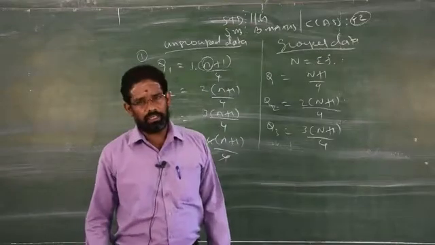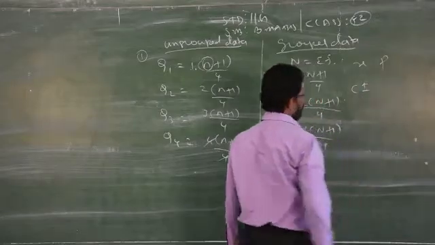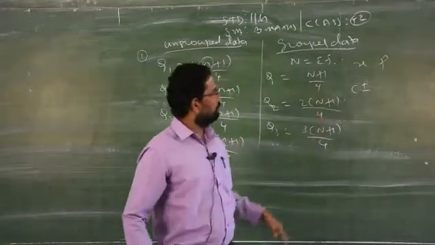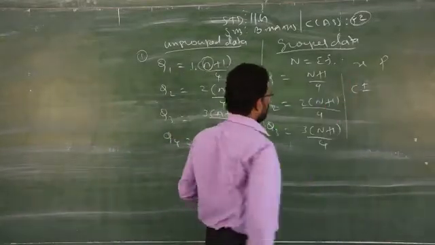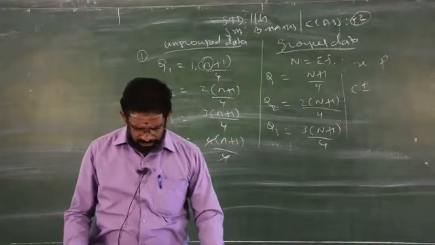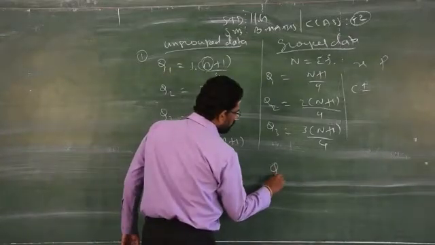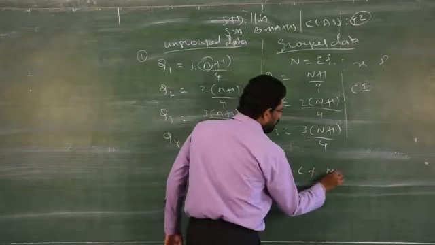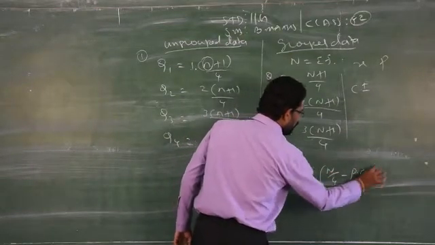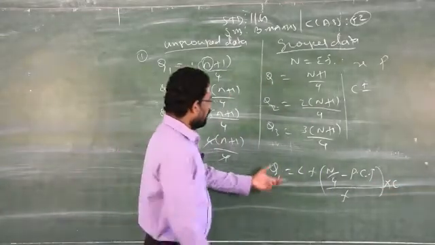Grouped data we have two categories. Clear? It may be in terms of X and F, or continuous data. So you have two methods, and you have to follow both. For X and F we have this formula. When class interval is given, we have a separate formula, which is also very easy. That formula is Q1 is equal to L plus n by 4 minus PCF by F into C. So this is the formula for continuous data.